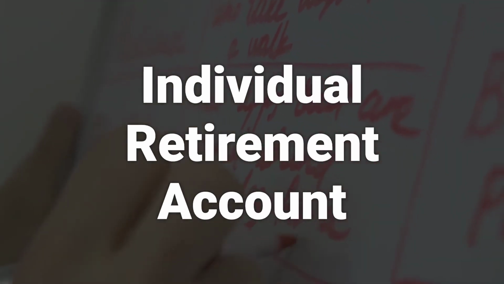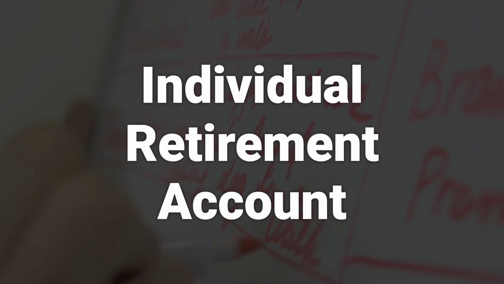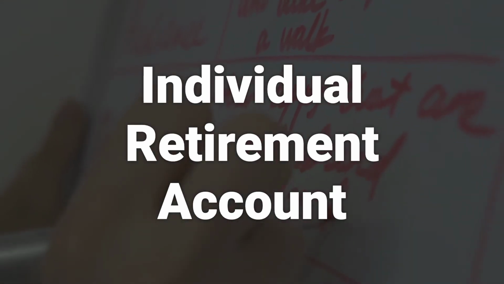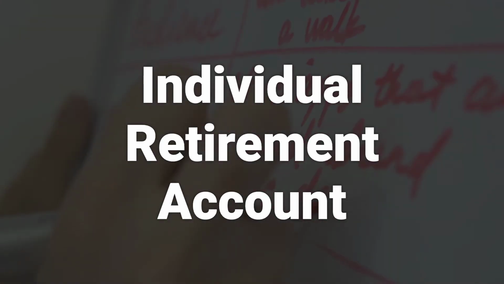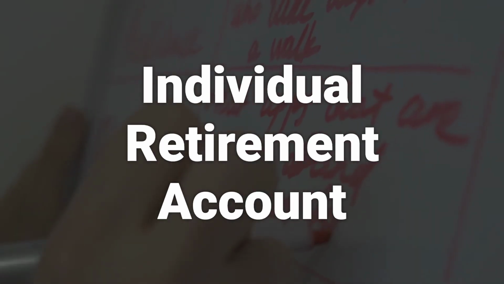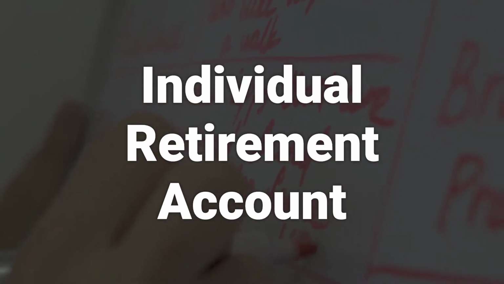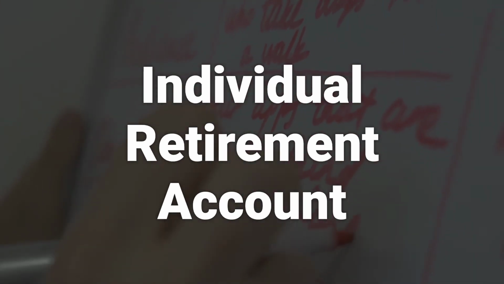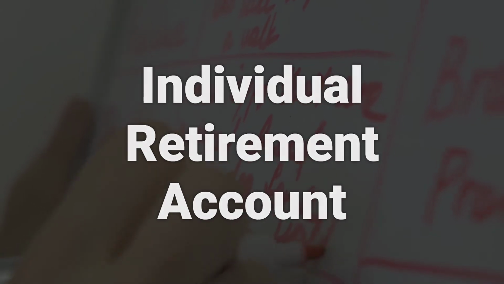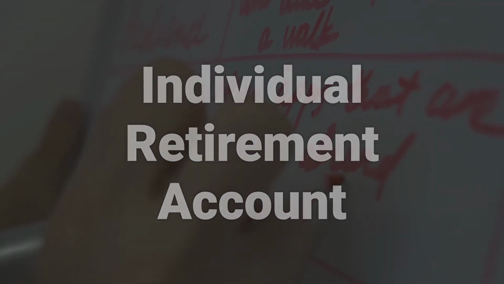An individual retirement account allows the account holder to designate a beneficiary. The distribution options for the assets are different depending on whether the beneficiary is an eligible designated beneficiary or a designated beneficiary. If the beneficiary is either an estate or a trust, referred to as a non-designated beneficiary, the executor or trustee directs the distribution of assets.